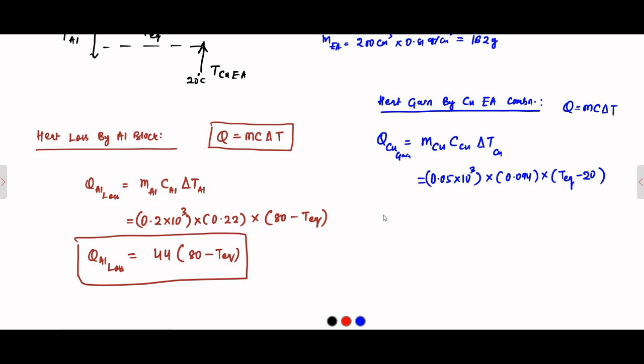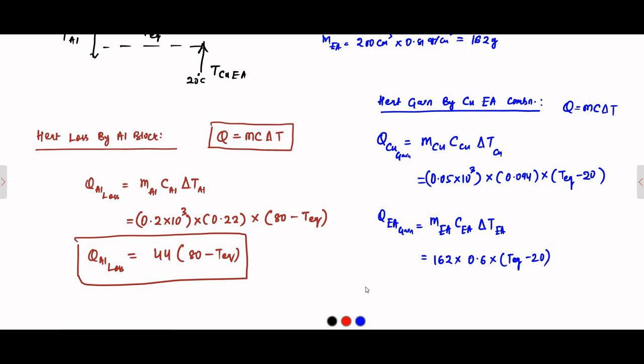Then we have the ethyl alcohol, the gain in temperature of the ethyl alcohol. So here it is mass of ethyl alcohol, specific heat of ethyl alcohol, and change in temperature of ethyl alcohol. The mass of ethyl alcohol we calculated is 162 grams, the specific heat of ethyl alcohol is 0.6, and the same change in temperature, that is T_EQ minus 20.